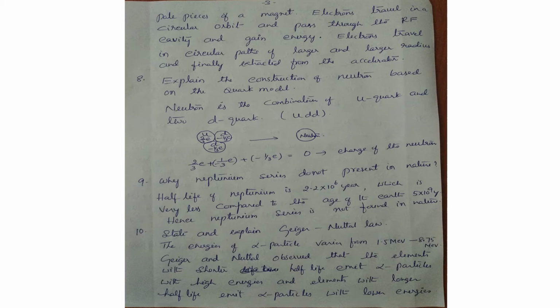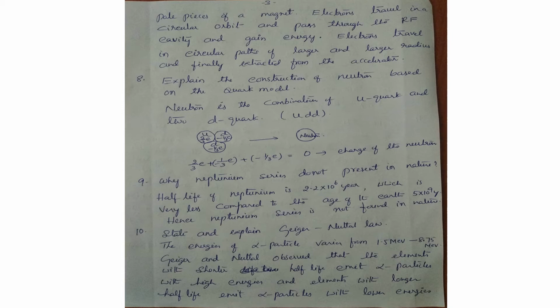Next one is, explain the construction of neutron based on the quark model. Already I explained there. It is made up of two down quarks and one up quark. See here, the diagram is given. One up quark, two down. Up has charge plus 2 by 3 e, down has minus 1 by 3 e, one more down minus 1 by 3 e.